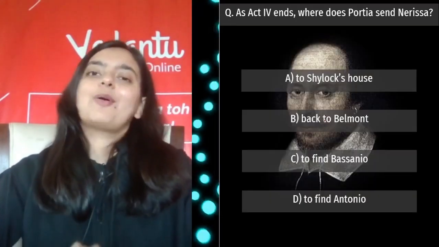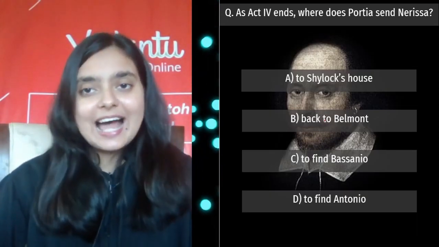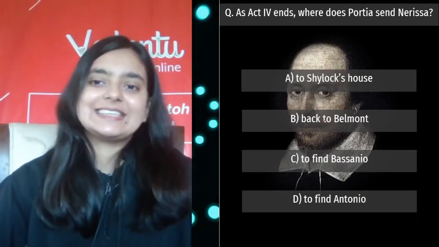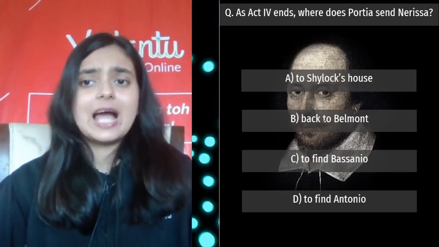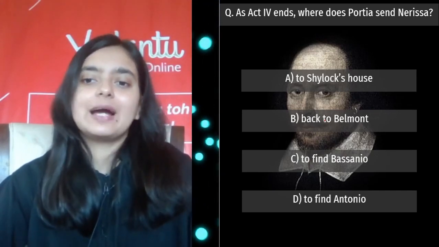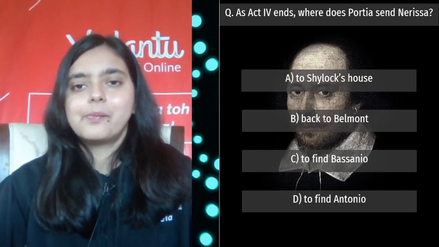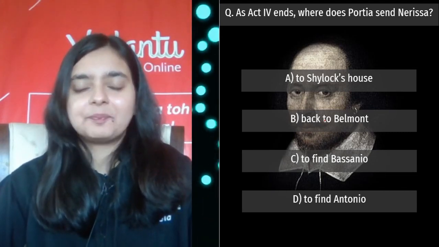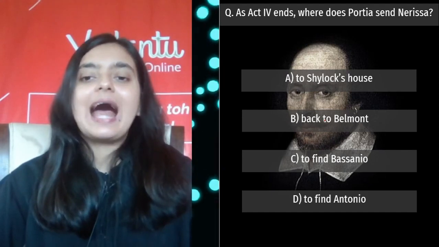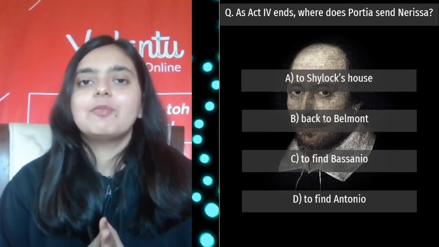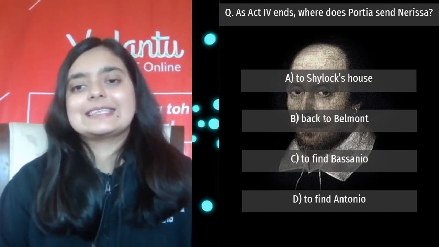So now we have a question for all of you guys. As Act 4 ends, where does Portia send Nerissa? To Shylock's house, back to Belmont, to find Bassanio, to find Antonio? Quickly tell me, guys. Please mention your answer in the chat. Everyone should participate. I'm waiting for your answers.